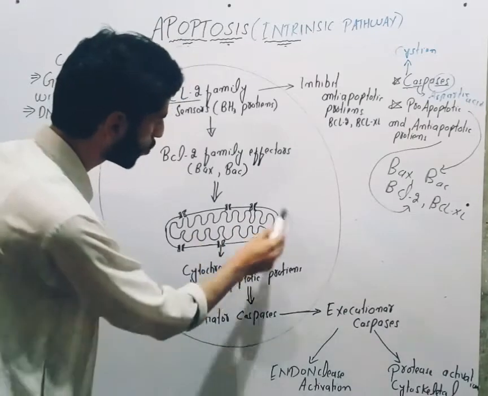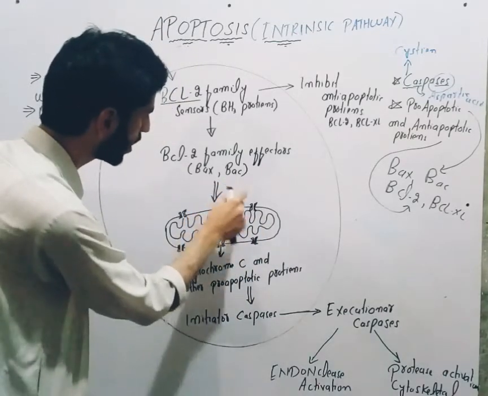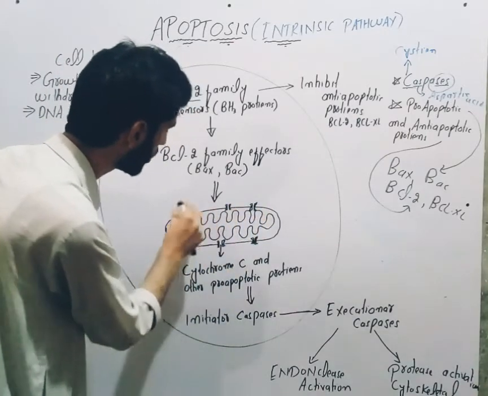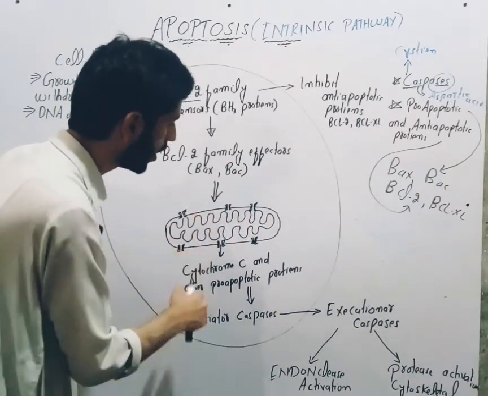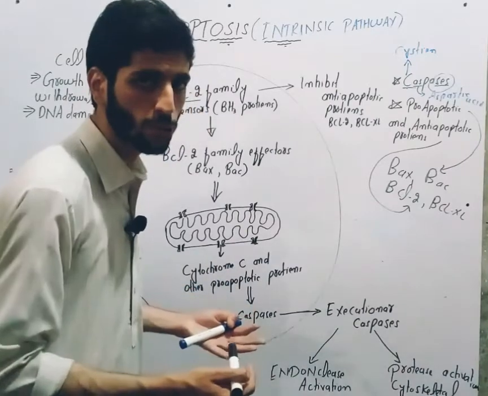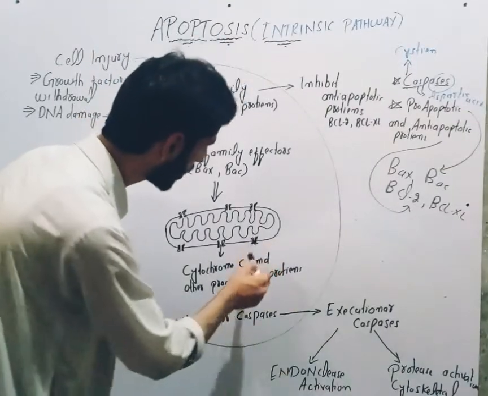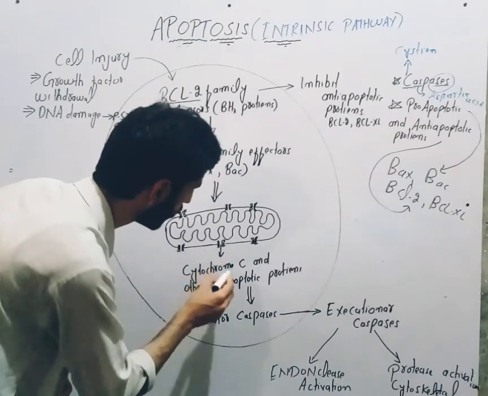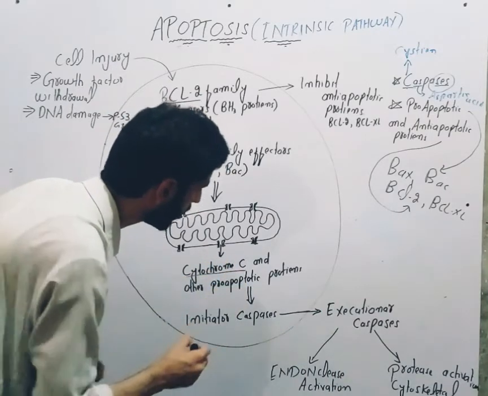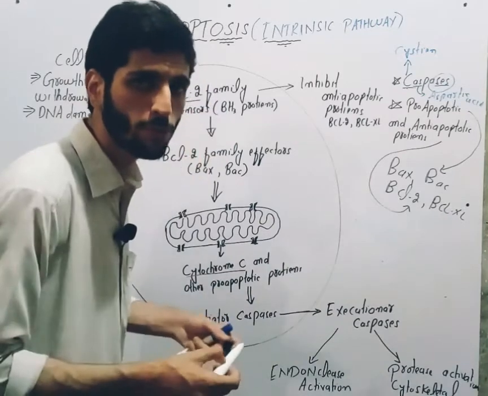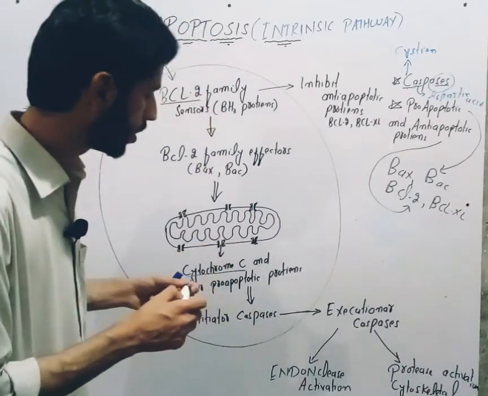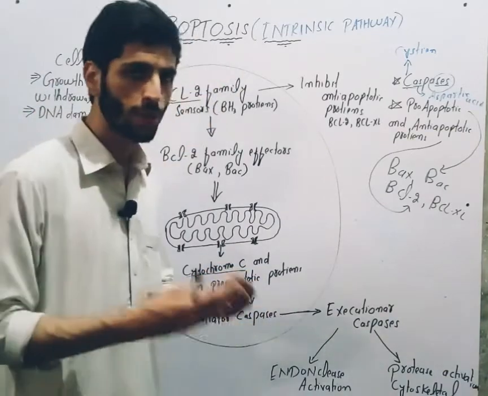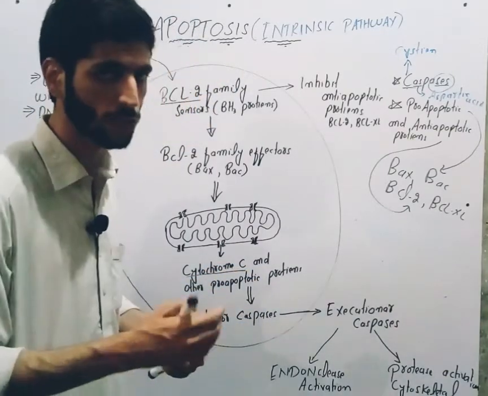This is the mitochondria. BAX and BAK insert in the membrane of mitochondria and form channels. When channels form, some proteins leak out, for example cytochrome C as well as some pro-apoptotic proteins. These proteins will stimulate apoptosis.